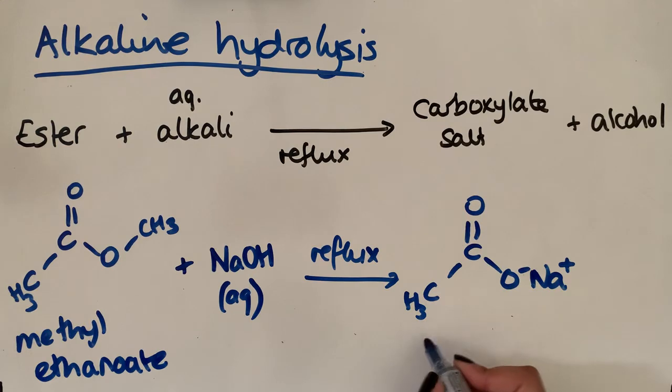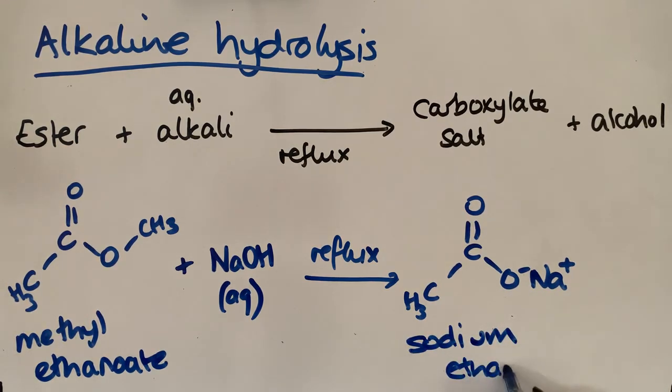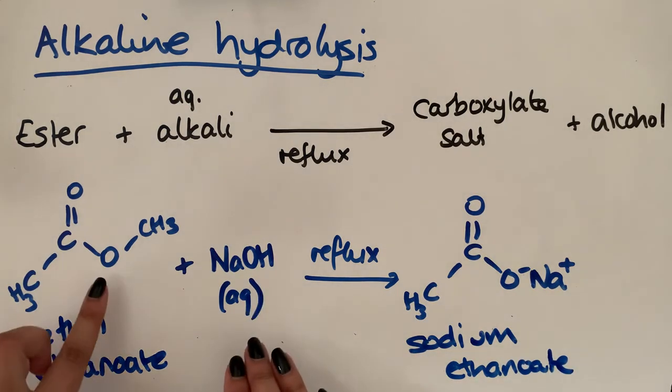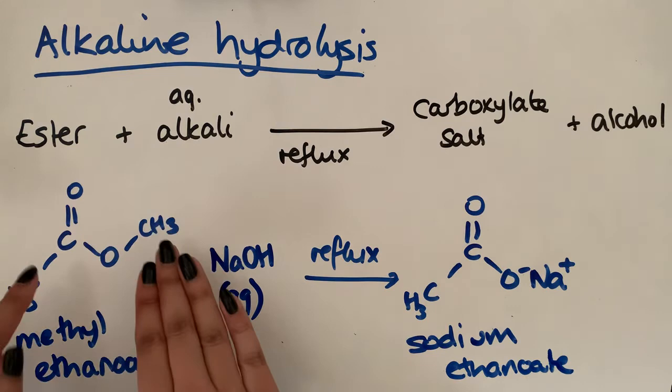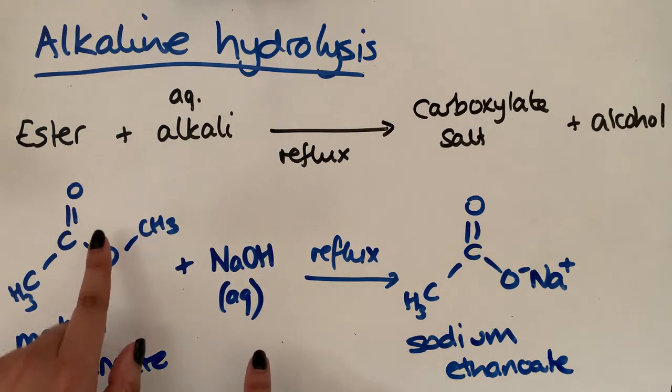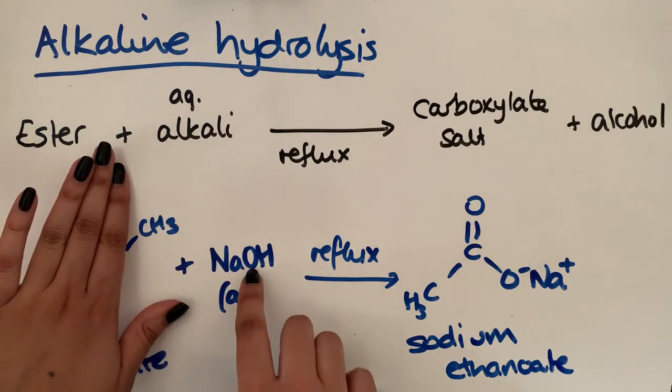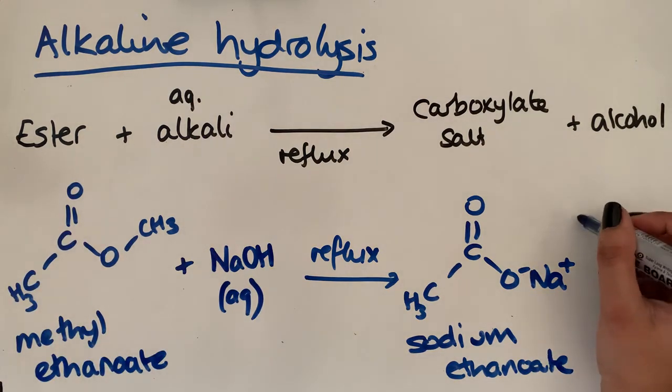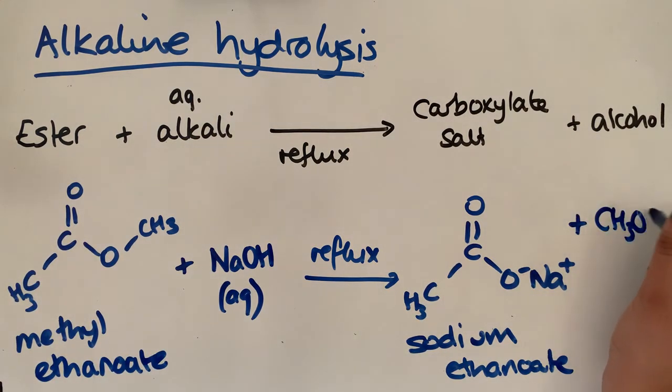Naming the carboxylate salt, this is sodium ethanoate, like that. And so we'd used up that part and the sodium, which means we're left over with CH3 and OH, and that's going to form our alcohol, which again is methanol.